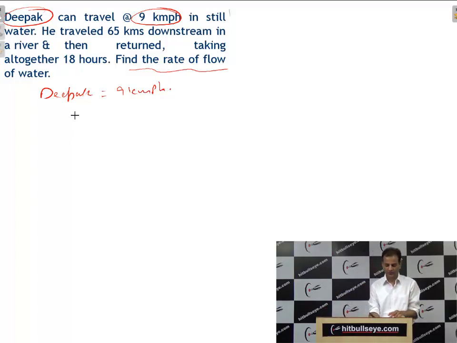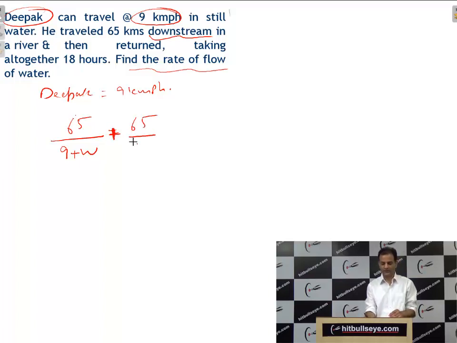That means, what is the distance, students? 65 for the downstream travel. Speed of boat, that means speed of Deepak, is 9, and we have to find the speed of water, which is not given. We will take it as W. And then he returns, so the returning time is also there. Plus the same distance 65 divided by 9 minus W, and overall it is 18 hours.